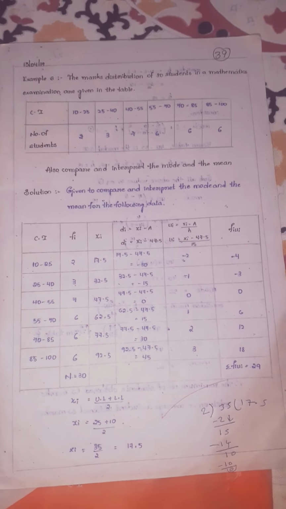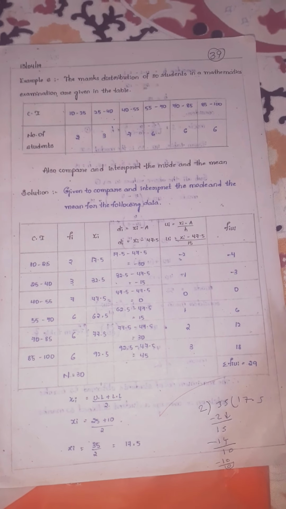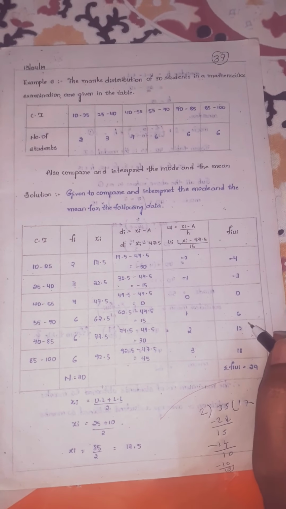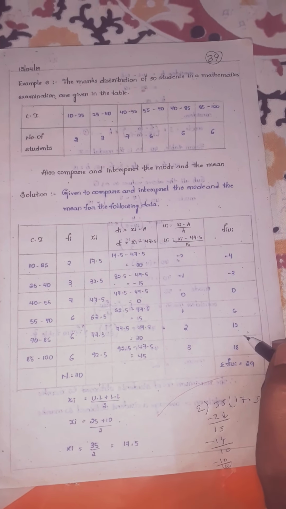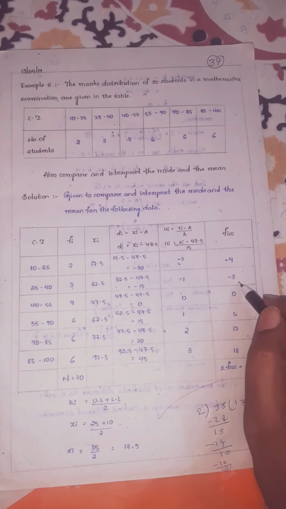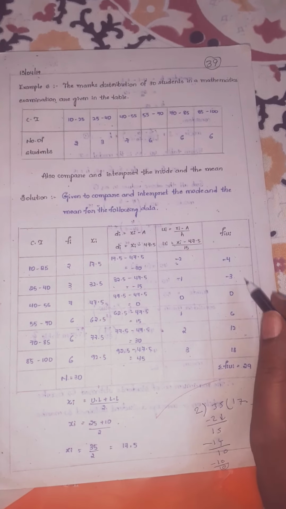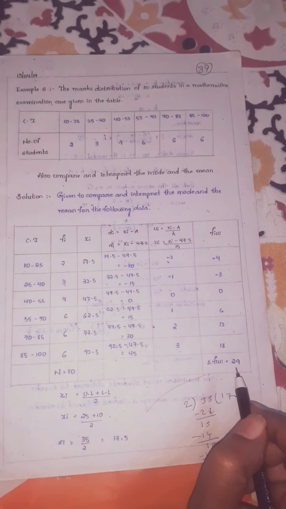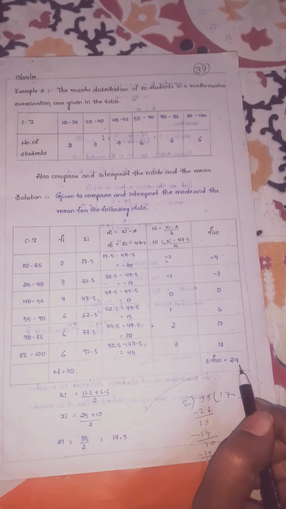6 threes are 18. So children, if you add like this, first add the positive numbers. 12 plus 6 is 18. 18 plus 18 is 36. Next add the negatives. Minus 4 minus 3 is minus 7. So minus 7 plus 36, how much, children? When a big number has a positive sign and the small one a negative sign, you will get the answer in positive. So minus 7 plus 36 is 29. 36 minus 7 is how much? 29. Is it clear, children?